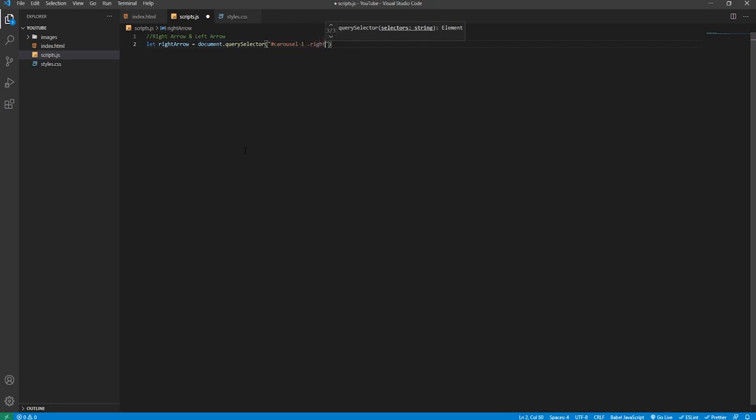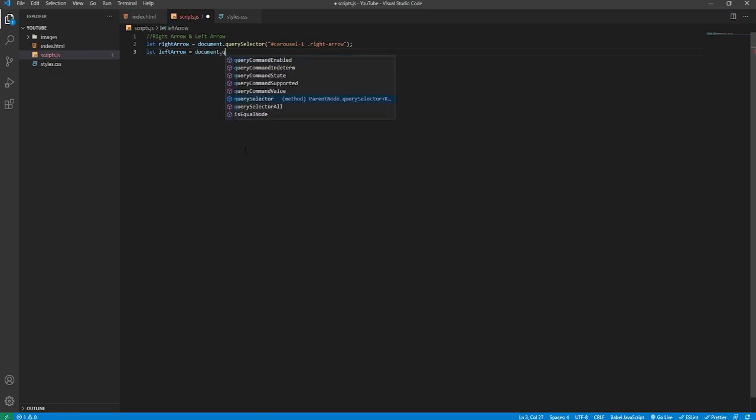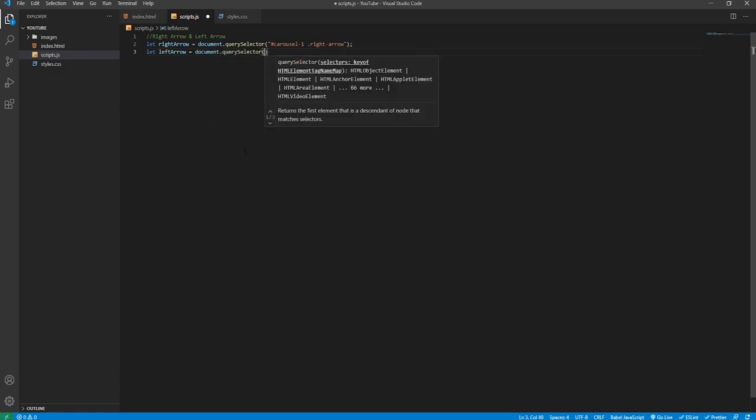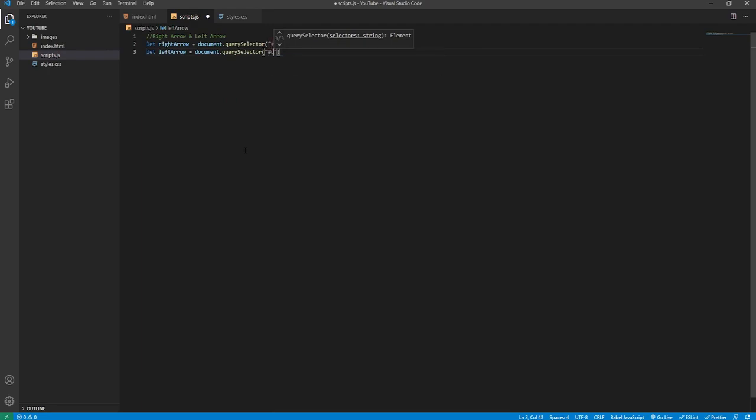And then we'll target the right arrow inside of that. Remember what I said at the start about having multiple carousels? Well yeah, that's one of the things that you need to do. You'll need to copy the script. If you're going to have multiple carousels, you'll copy the script and you will change the references to the elements to match the different carousel with the changed ID. Obviously we're not going to worry about that now because there's no point.